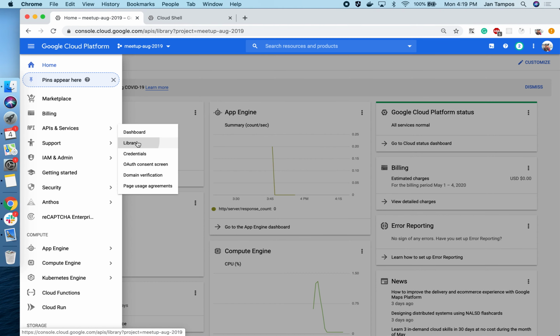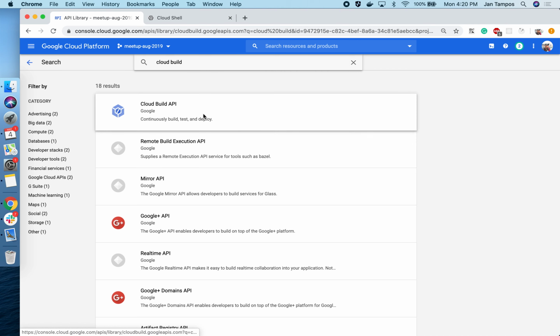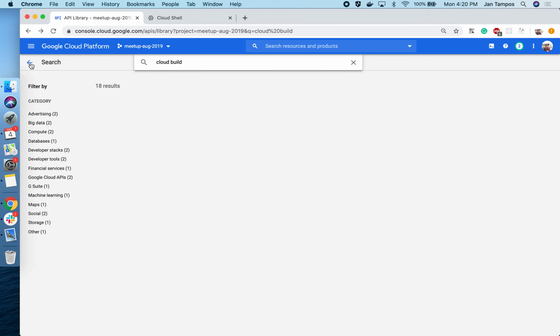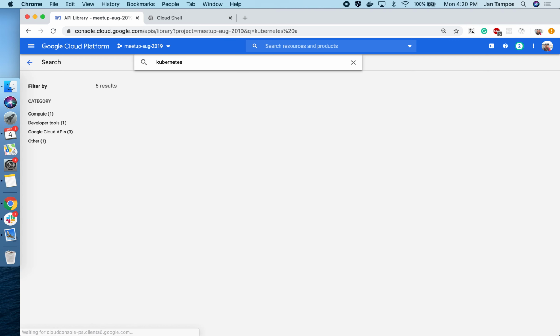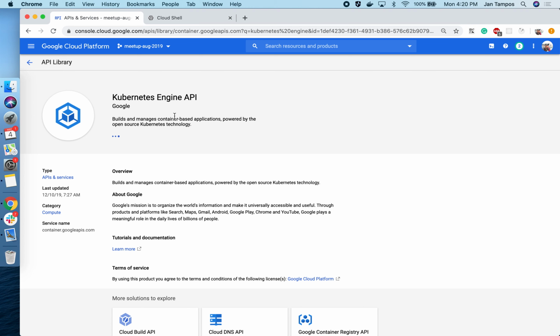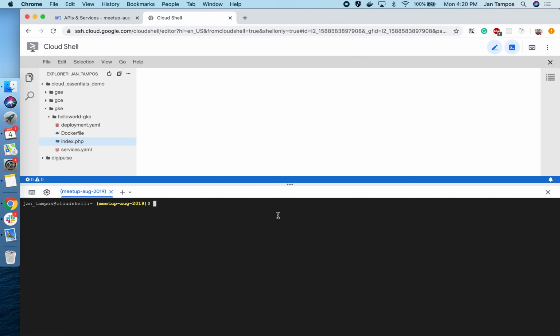And since we are deploying in Kubernetes Engine, we have to enable some APIs. Here we enable Cloud Build, because we're using Cloud Build to build our Docker images, and we will also enable Kubernetes Engine. After enabling these two APIs, we have one more thing to do, which is to install the kubectl command.